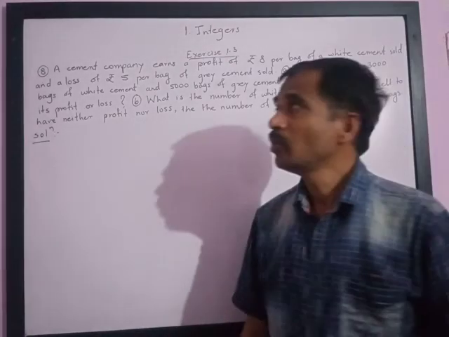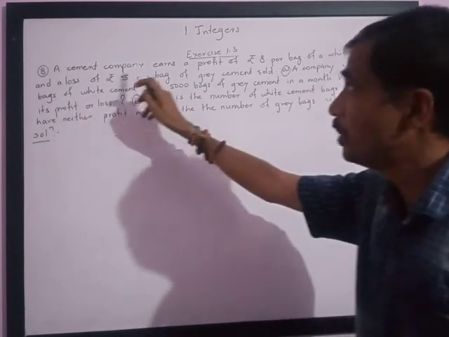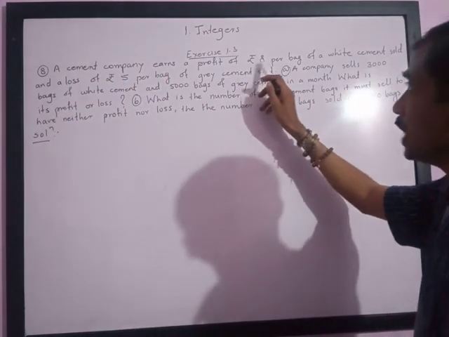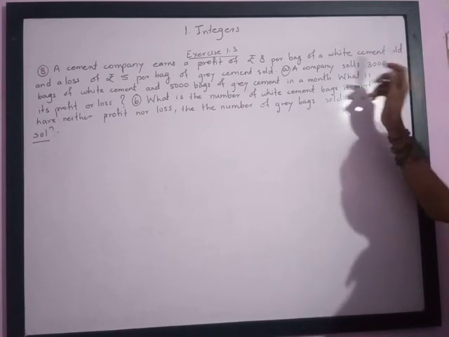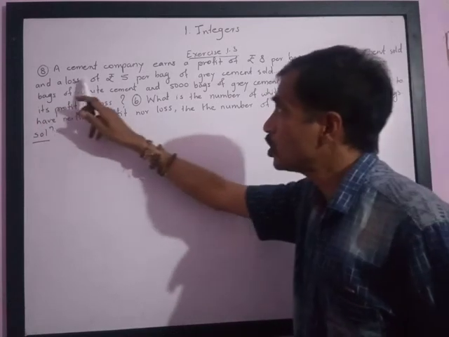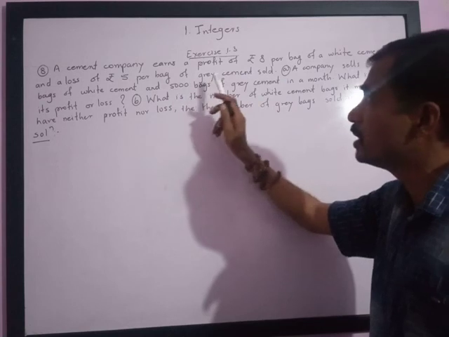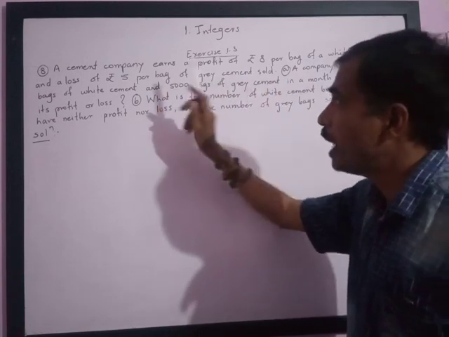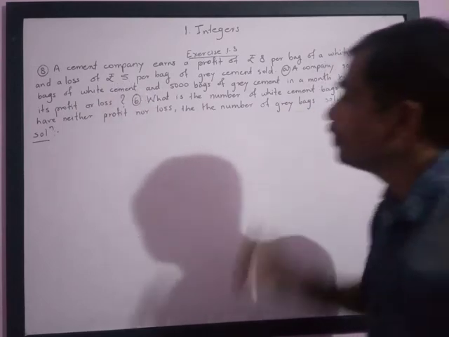Dear friends, in the first chapter, exercise 1.3, question 8 is: a cement company earns a profit of rupees 8 per bag of white cement sold, and a loss of rupees 5 per bag of grey cement sold. So after selling one bag of white cement, the company earns a profit of rupees 8. If the company sells one bag of grey cement, it gets a loss of rupees 5. So we can say that